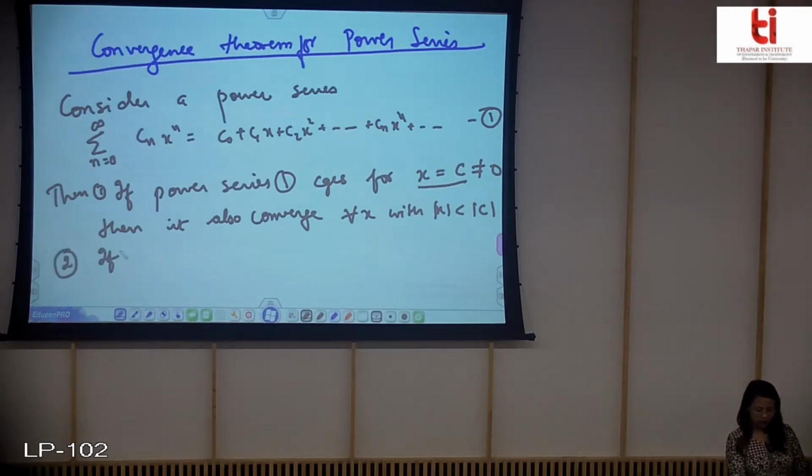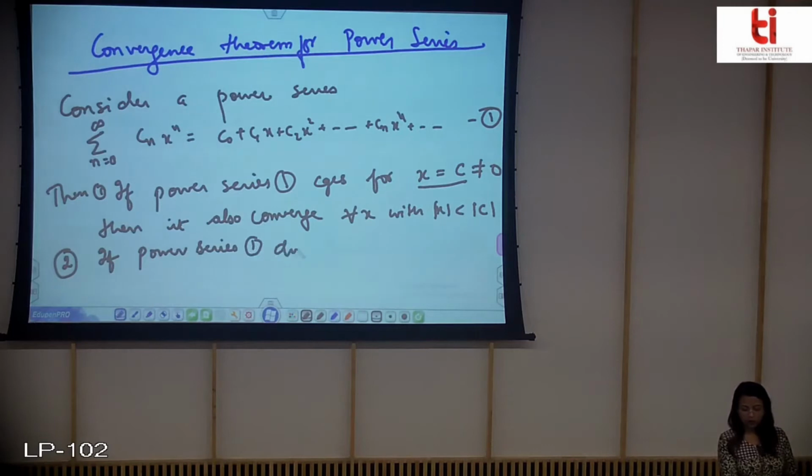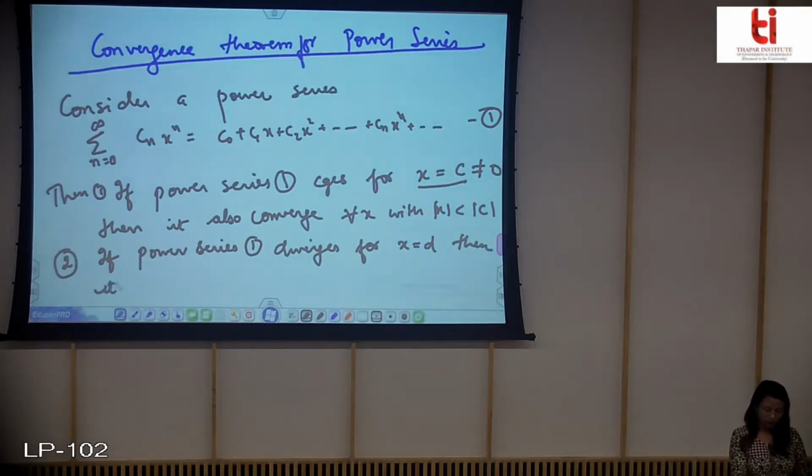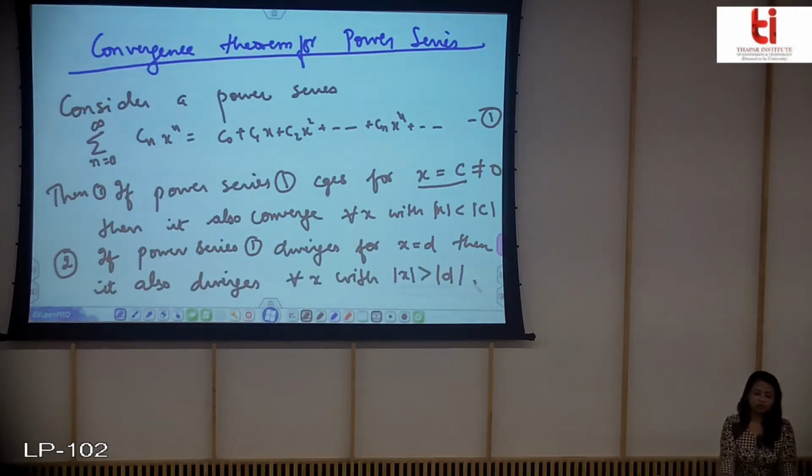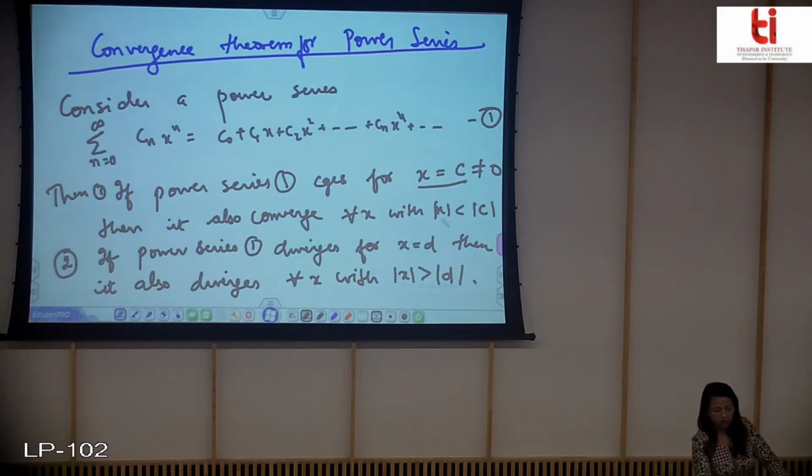Now second, if the power series diverges for x is equal to d, then it also diverges for every x with mod of x greater than mod of d. So these two statements are the theorem of the power series. We will not prove this, but you will see how this holds with the help of some examples.